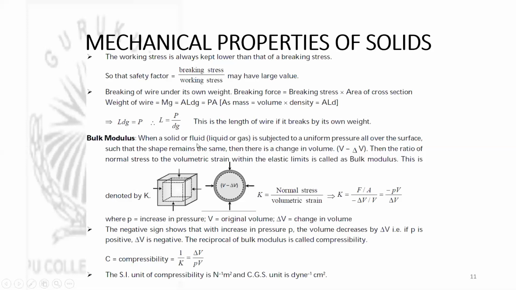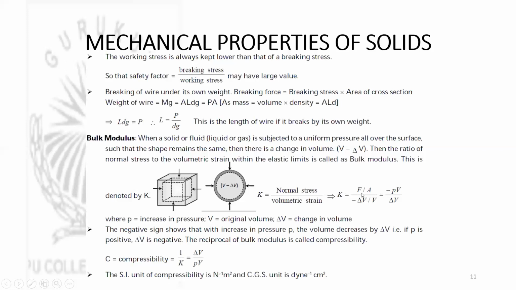Then next, bulk modulus. When a solid or fluid is subjected to uniform pressure all over the surface such that the shape remains the same, then there is a change in volume, V to V minus delta V. Then the ratio of normal stress to volumetric strain within the elastic limit is called bulk modulus. This is denoted by K. So K here is normal stress by volumetric strain. As I have already mentioned, normal stress is a general term. Normal stress can be related to changes in length, changes in volume. So in this case, we can particularly say this is volumetric stress also. And in this case, K is equal to normal stress divided by volumetric strain.